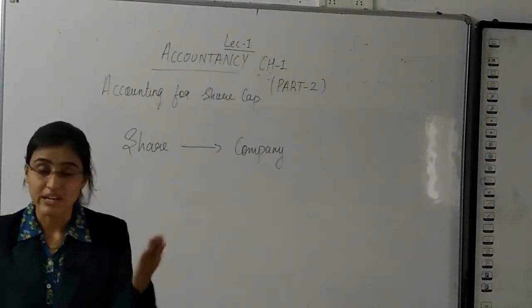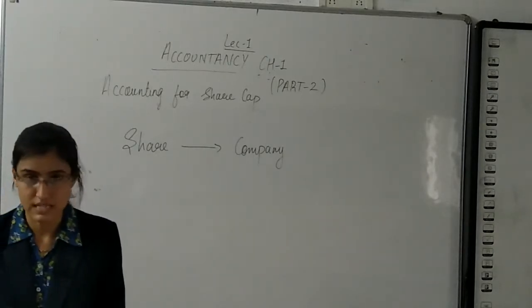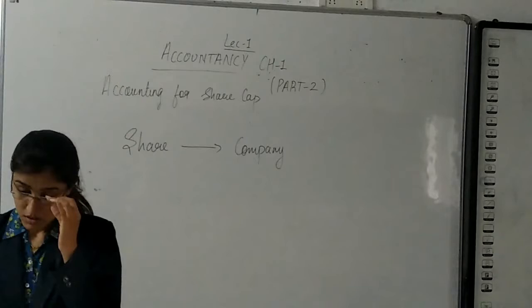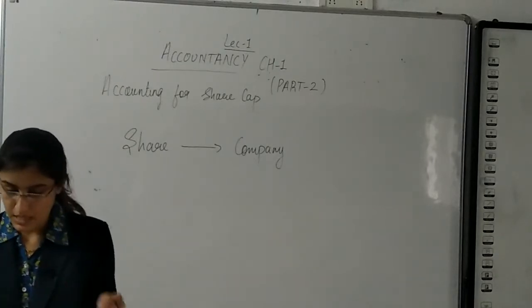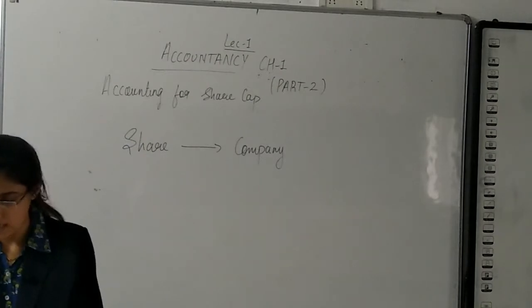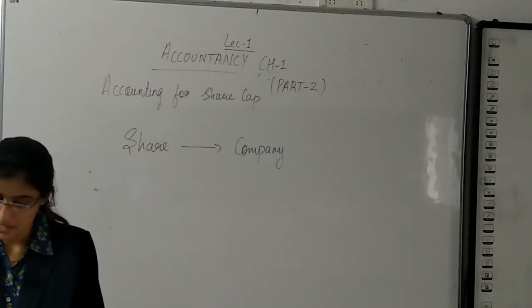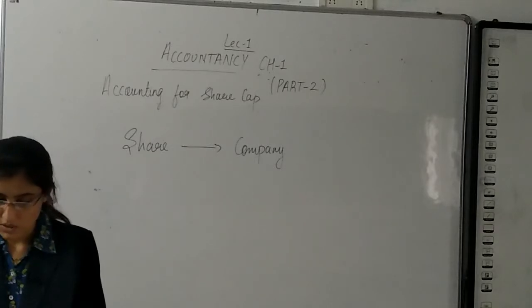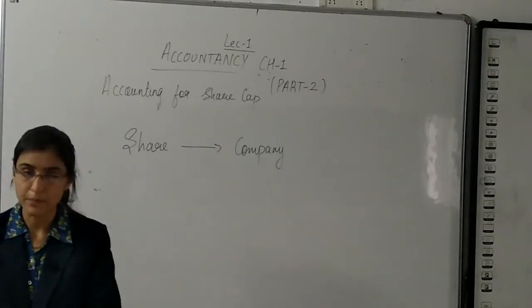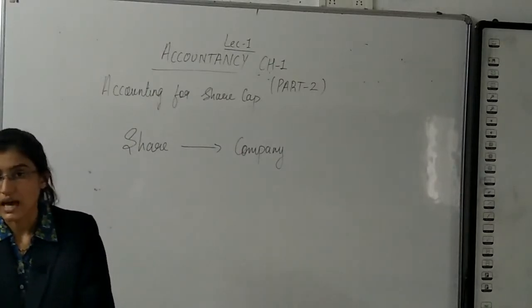Part 2, of course, the very first chapter and the very first page itself. They say a company has a separate legal existence by law. Incorporation, management, and winding up of a company are governed by the provisions of the Companies Act.